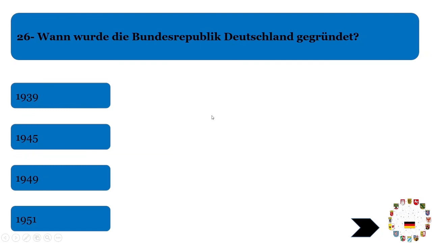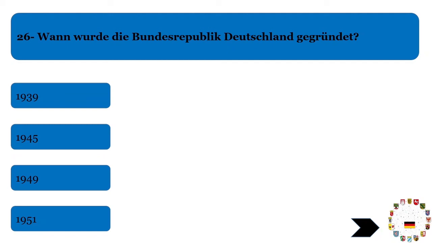Now the next question is, wann wurde die Bundesrepublik Deutschland gegründet? I told you, you just have to remember this year, 1949. This was the year when Germany was divided into two different countries, Bundesrepublik Deutschland, BRD, and Deutsche Demokratische Republik, DDR.